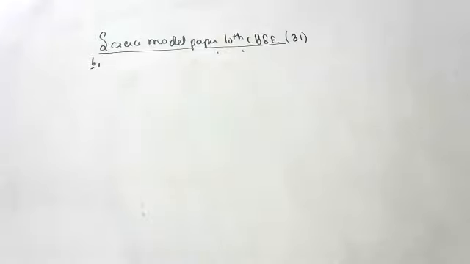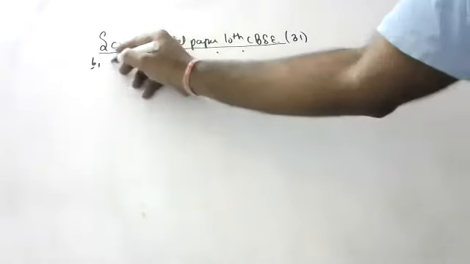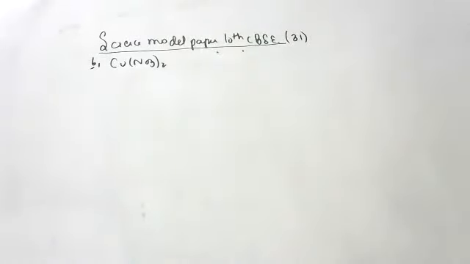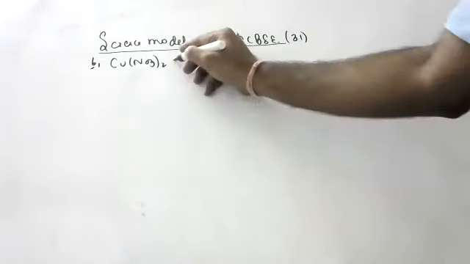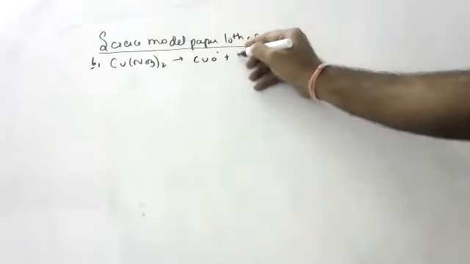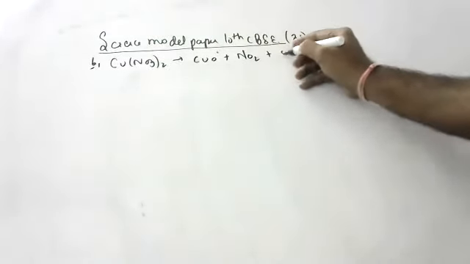Sixth question, children. On heating blue colored powder of copper nitrate in a boiling tube, black copper oxide, oxygen and brown gas are formed. Children, copper nitrate, Cu(NO3)2, taken twice. In your textbook, the lead nitrate reaction is there. Do you remember, children? Same reaction, but instead of lead nitrate, they give copper nitrate. Same reaction, children. CuO plus NO2.